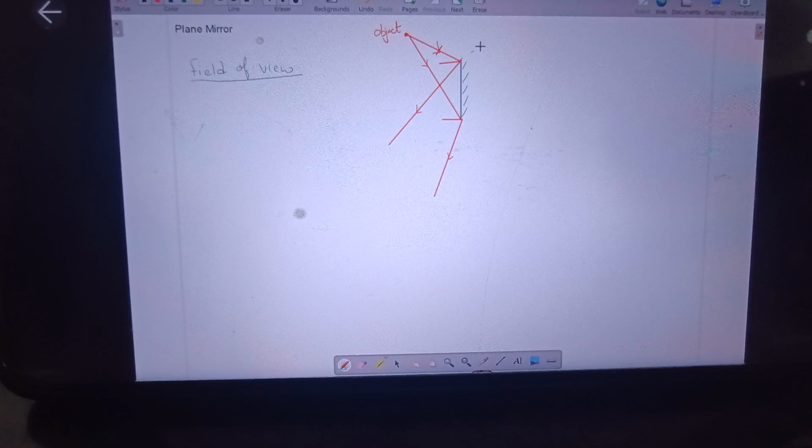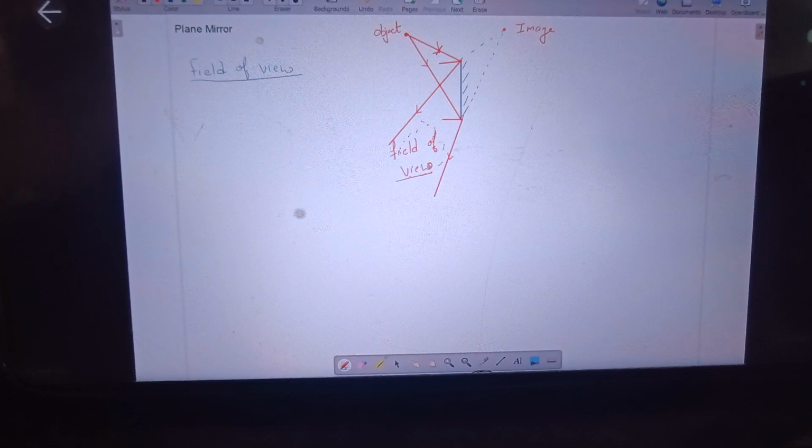Now when extended backward, these two rays appear to meet at this point. So the image of the object is formed at this point. But you will be able to see the image only if you are in this particular space. This particular space is called the field of view, the region where reflected rays from the mirror are present. So if you are present in the field of view of an object, then you'll be able to see its image inside the mirror. Is this idea clear to everyone?